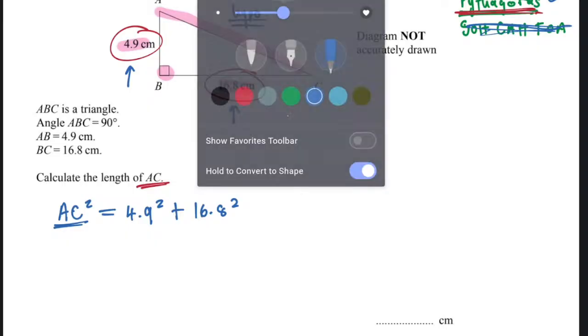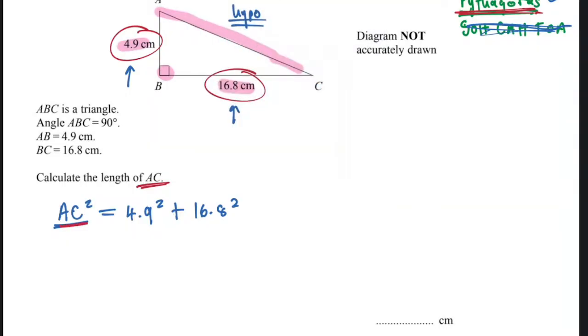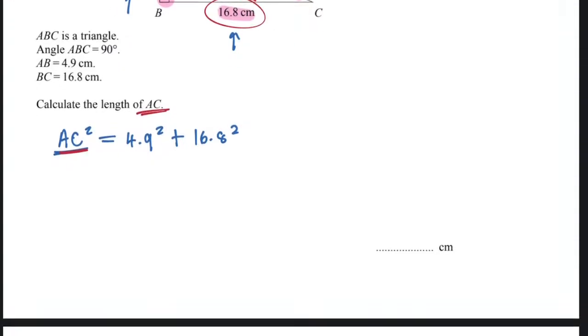So now all we have to do is look for the thing that we want, which in this case is AC. And it's easy because all we have to do is take this power of 2 to the other side. What will happen if the power of 2 goes to the other side? It becomes a square root. Well done. So you're not going to make a mistake. AC is now going to be the square root of everything which is there: 4.9 squared plus 16.8 squared. And then punch it and get an answer.